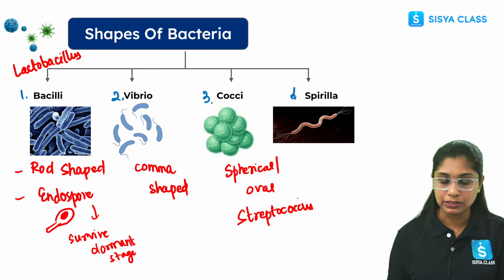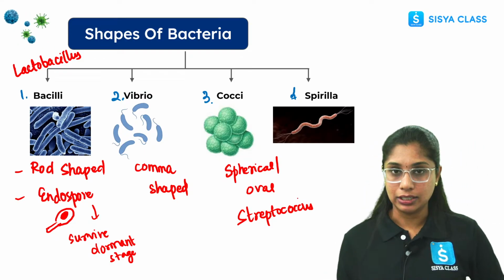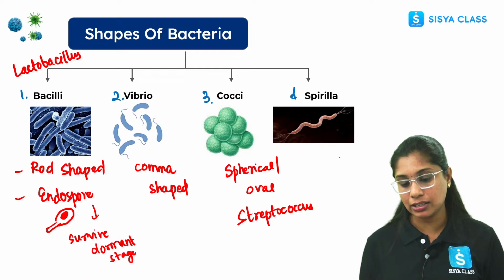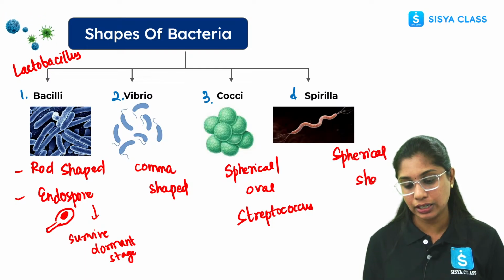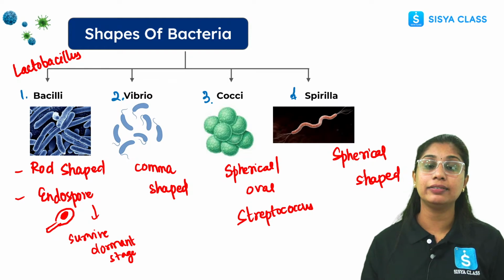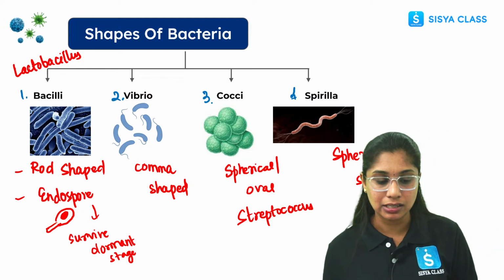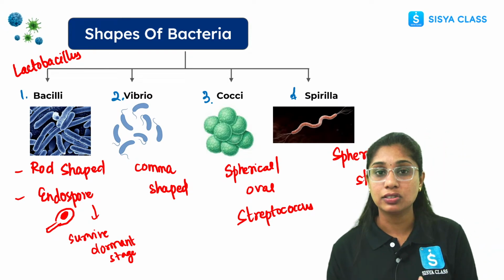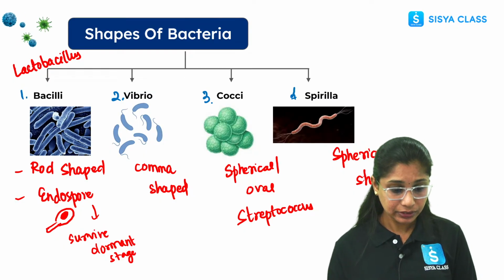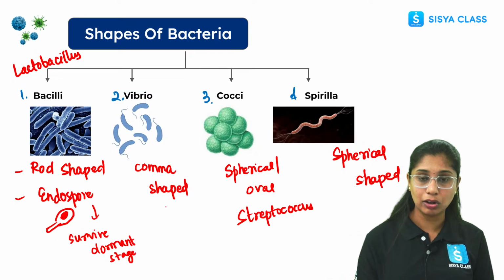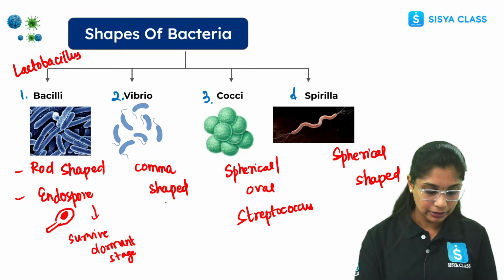These are the examples of coccus. Then Spirilla, which is a spiral-shaped bacteria. In your exams, they usually ask what are the various shapes of bacteria. So here we have the structure, shape, and the examples. For Vibrio, you can write Vibrio cholerae as an example.